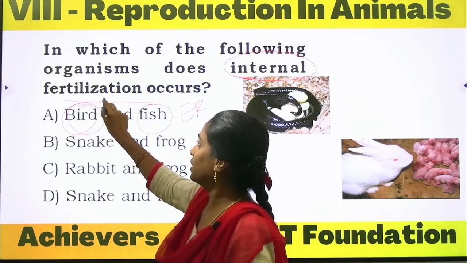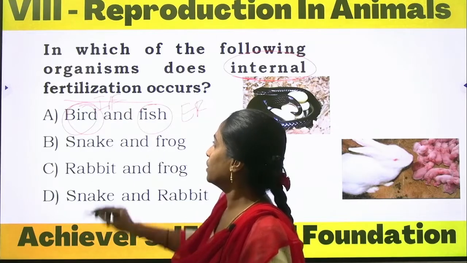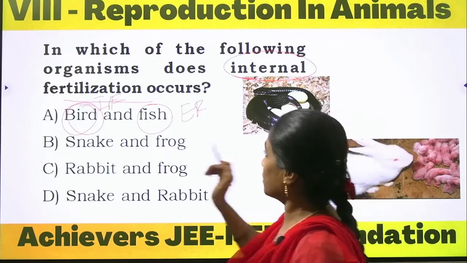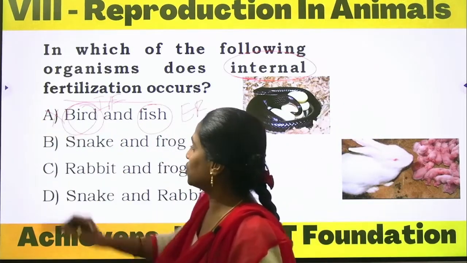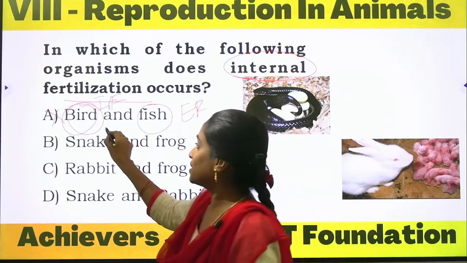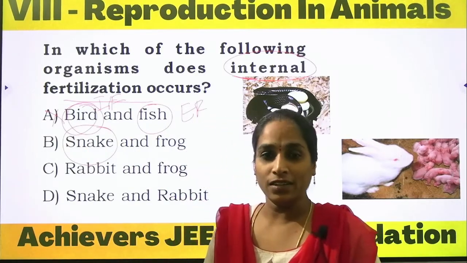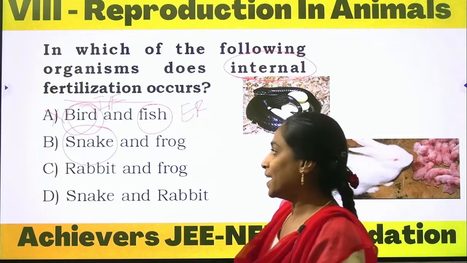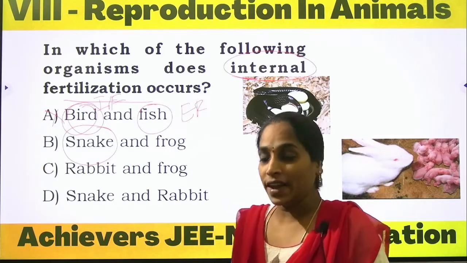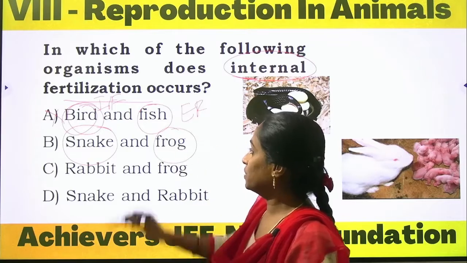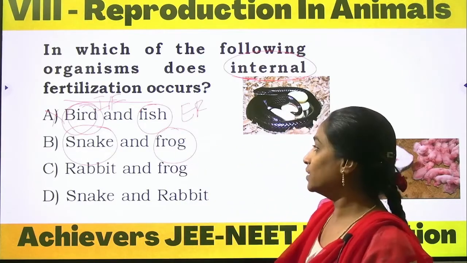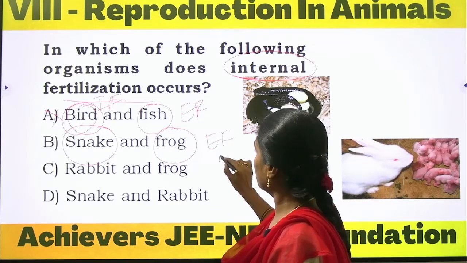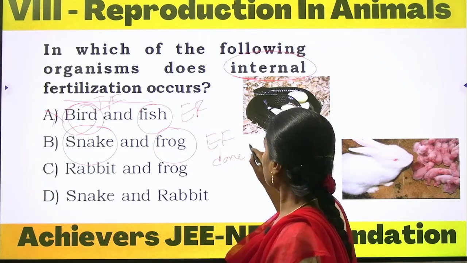Here we can observe internal fertilization. So out of these two only one is correct, bird is correct, so this option is wrong. Next, option B, snake and frog. Snake undergoes internal fertilization. Snake is a reptile. It survives on land and it lays eggs only on land. Frog is an amphibian. It lays eggs only in water bodies, so external fertilization can be seen only in the water.